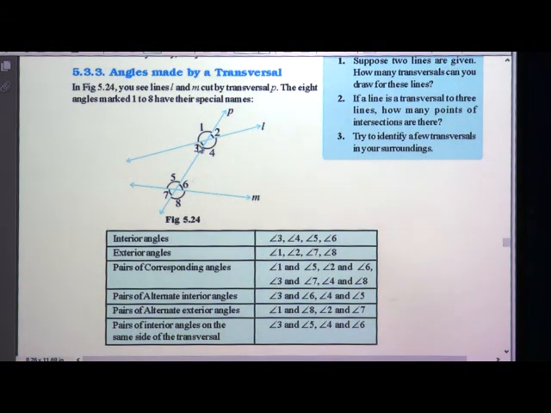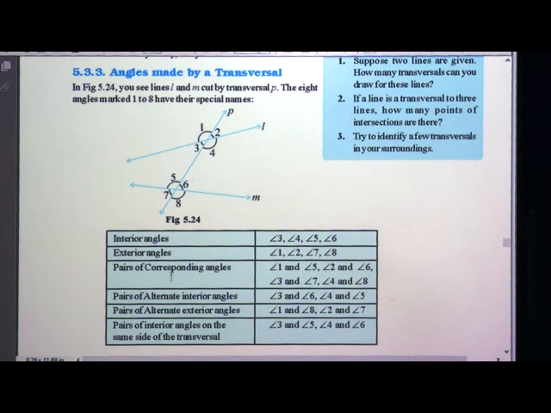Interior means we are looking inside these two lines L and M. So, it is an interior angle. Another pair of alternate interior angles is angle 4 and angle 5.